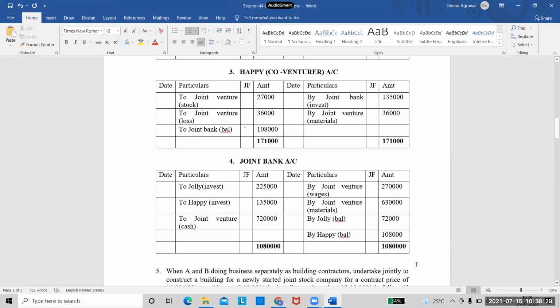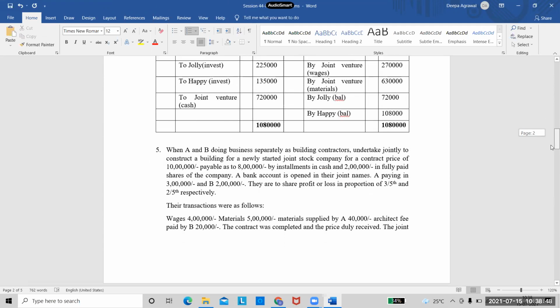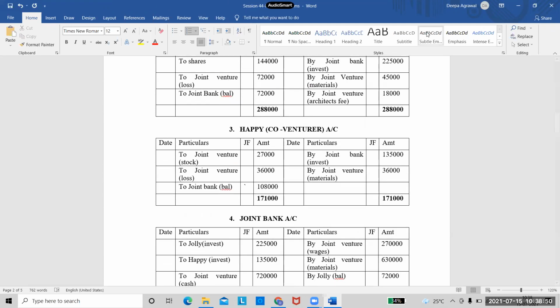Are we getting the same on the credit side? Yes, ma'am, we are getting the same answer. So our problem is tallying. This is how we need to do the problem. We have completed the joint venture account, co-venturers' accounts, and also the joint bank account.